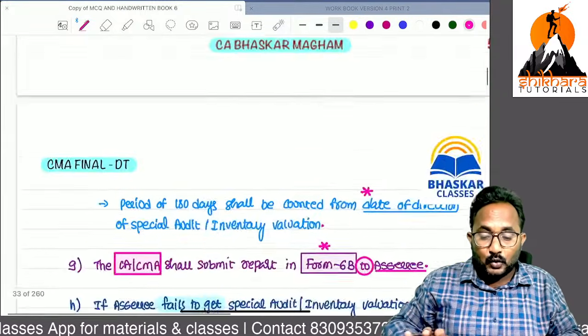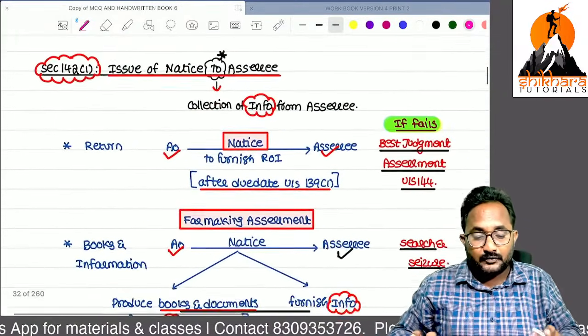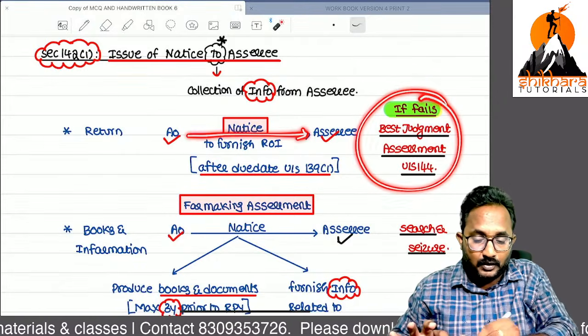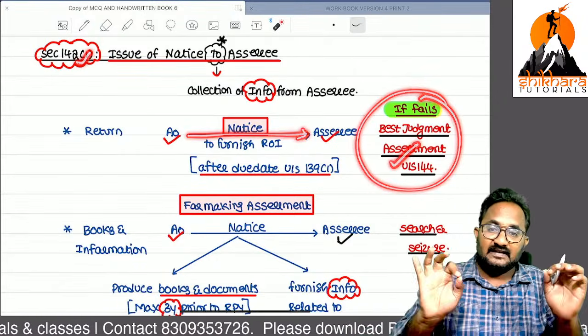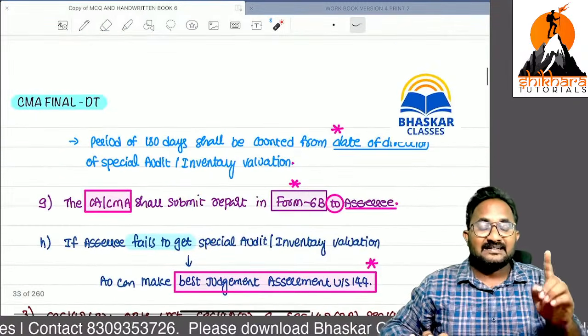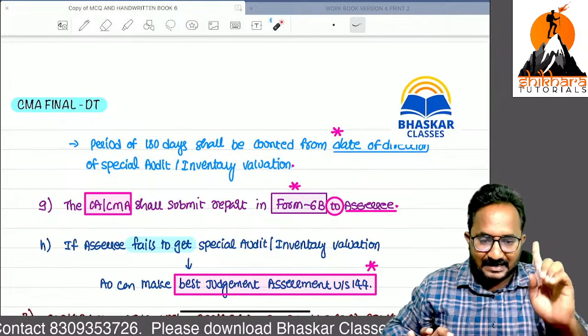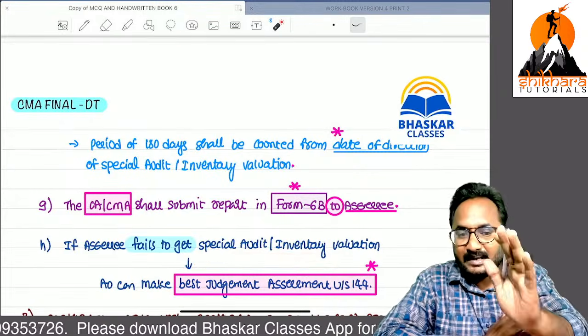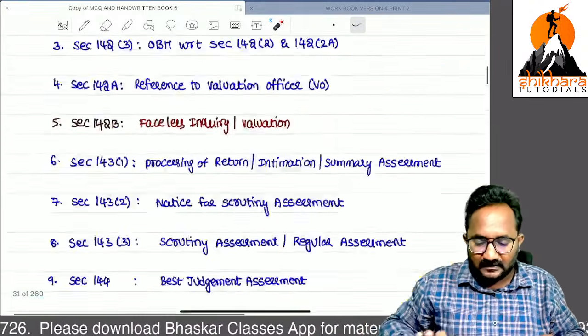Now, in two cases we discussed. If you do not file the return of income in response to the section 142(1) notice, we can initiate the best judgment assessment. Second, if you have not followed the special audit or inventory valuation directions also, definitely I can go with the what? Best judgment assessment. Now, two sections are over.